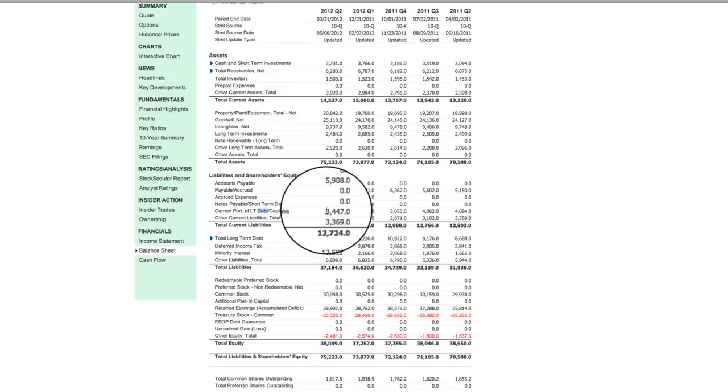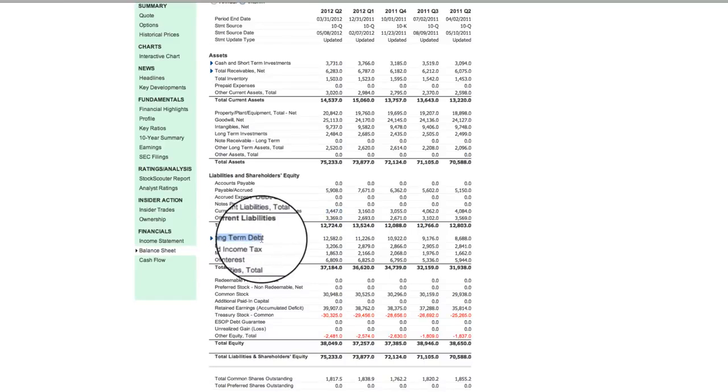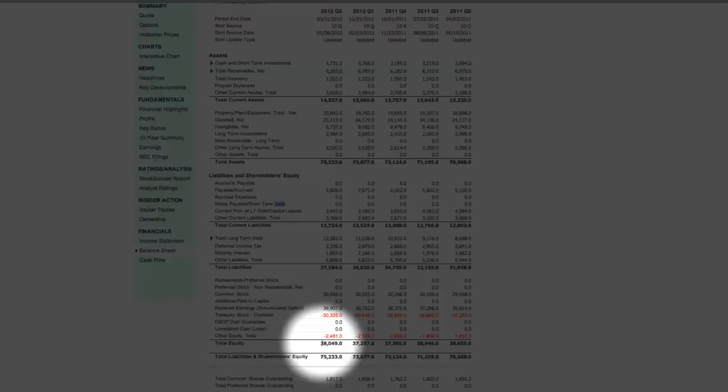And so that $3 billion, you take that, and then you're going to add this total long-term debt of $12 billion. Okay? And you're going to add up those terms that have debt attached to them in the description there. When you add up those terms, which in this case is going to be that $3.4 billion and also the $12.5 billion, you add those 2 numbers up, and then you're going to divide that number by the total equity.